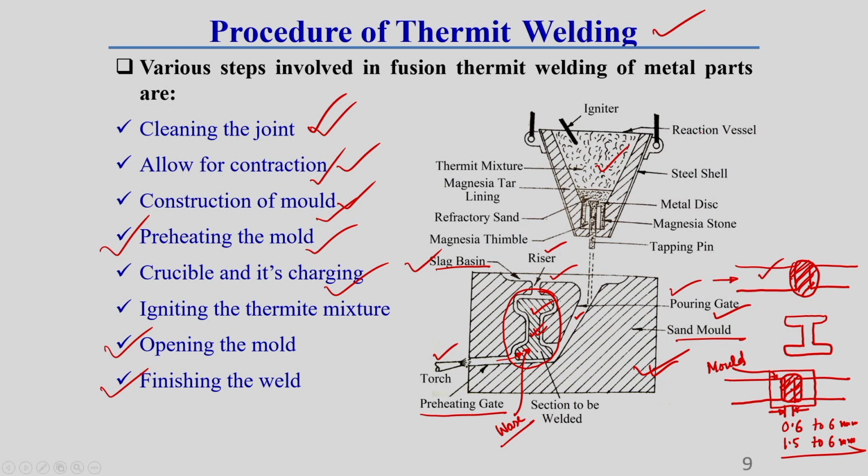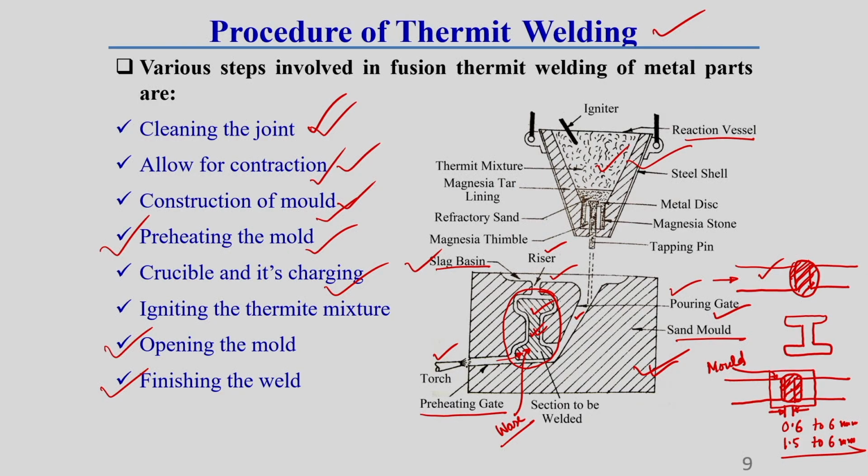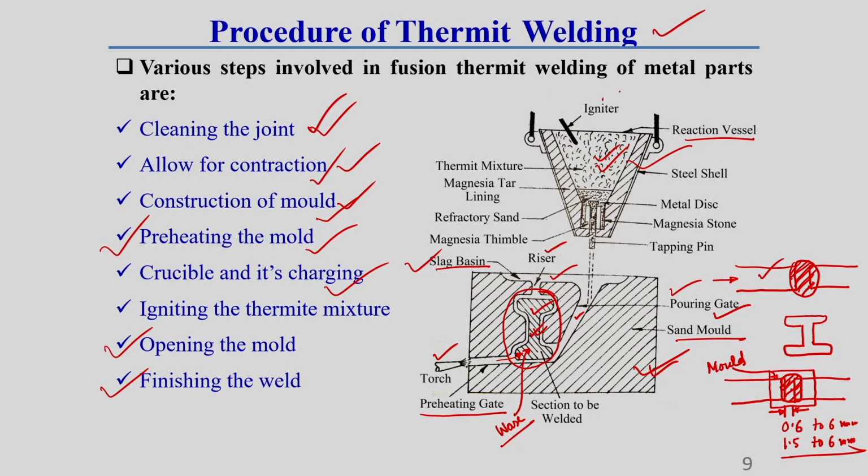This is also called the crucible. This vessel which contains the thermit mixture is called the crucible. Here generally the thermit reaction is done. How it is done, I will explain a little bit in a subsequent slide. Here you see, the thermit mixture is added first. After that, with this thermit mixture we add some barium peroxide, which has a low ignition temperature. After that we use an igniter.